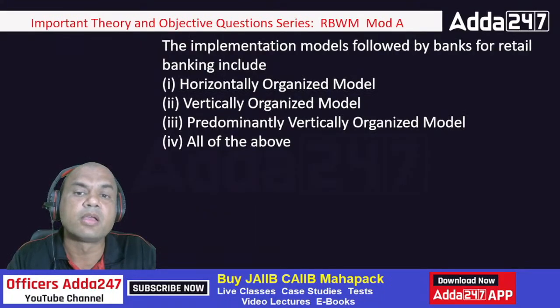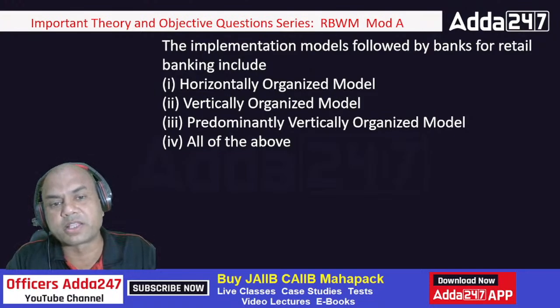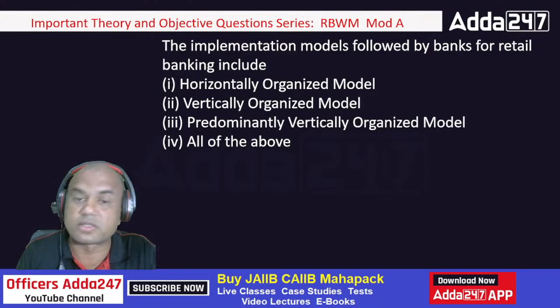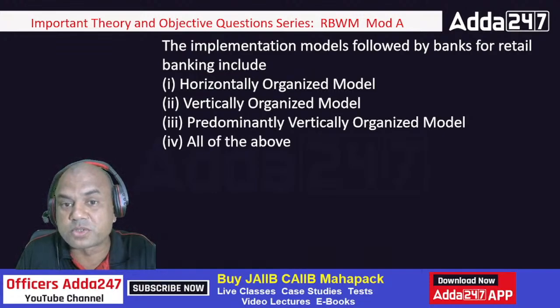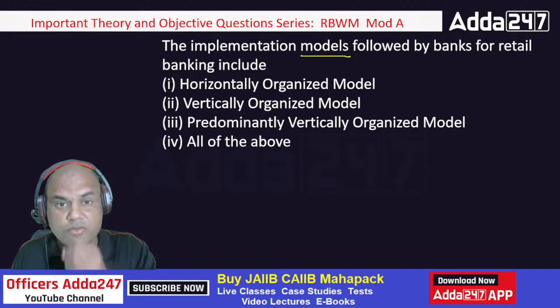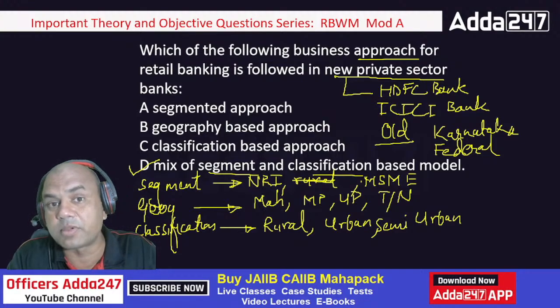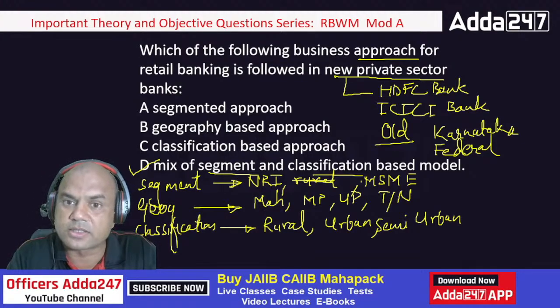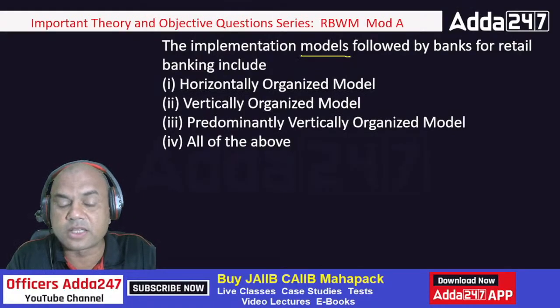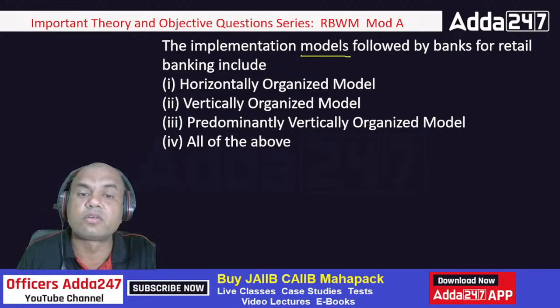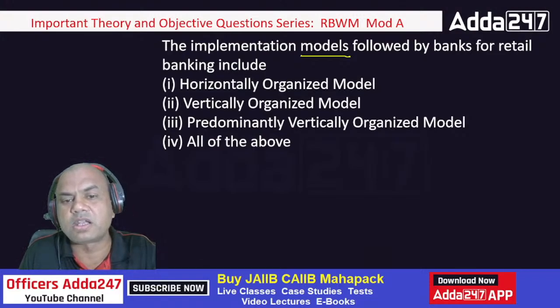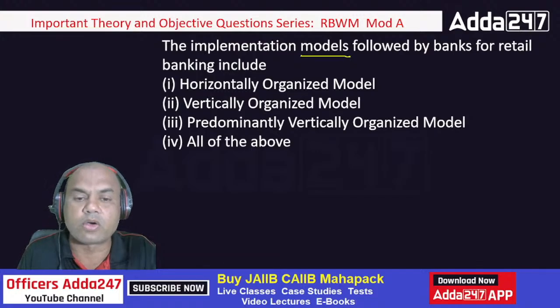Okay. The implementation models followed by banks for retail banking include, now what's here? Earlier we had seen the approach, segmented approach, then this was segmented, geography based, classification. These are called approaches. In exam, if they ask you approach, then these are the answers. If they ask you models, then these are the answers. So which are the models followed by banks? Horizontally organized, vertically organized, PV we'll call it. It's such a big name, isn't it? Predominantly vertically organized model. And all of the above.